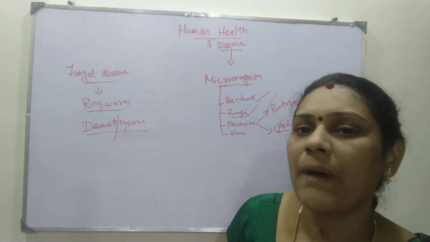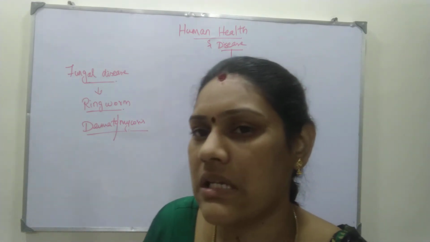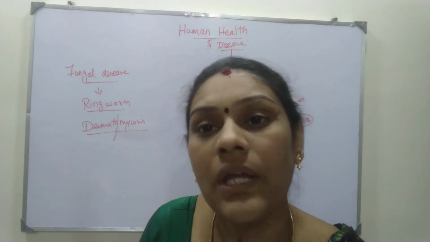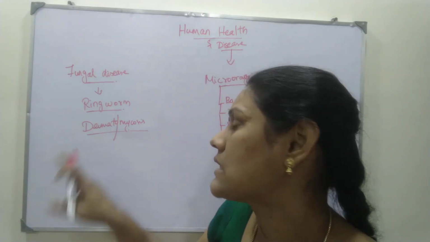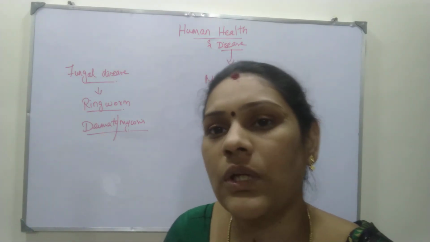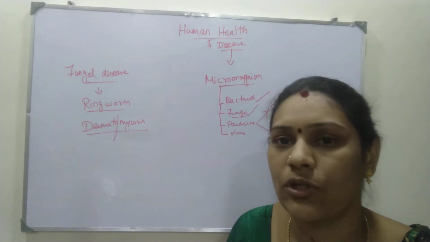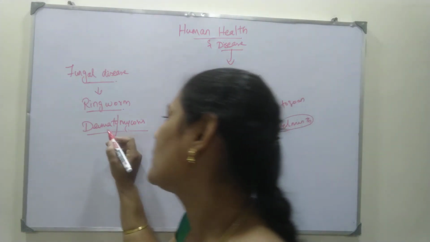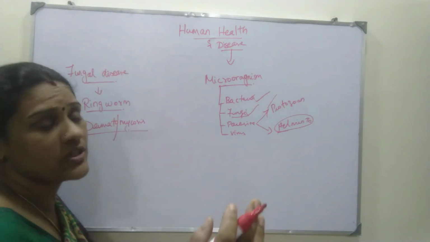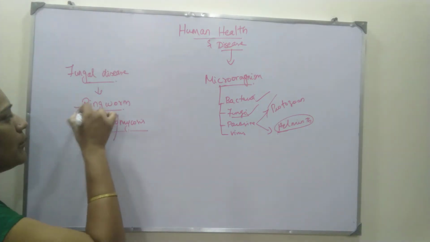Here mycosis means the disease caused by fungi. Where does it cause the disease? It causes disease at the skin level, so it is dermatomycosis. In dermatomycosis there are lots of diseases, and among them you are going to learn about ringworm.